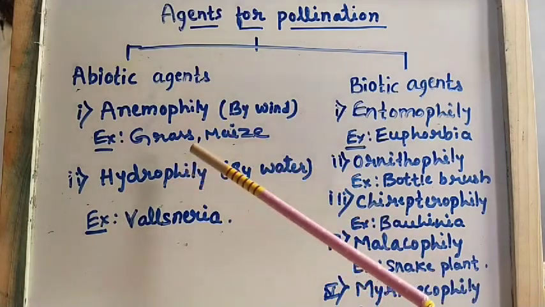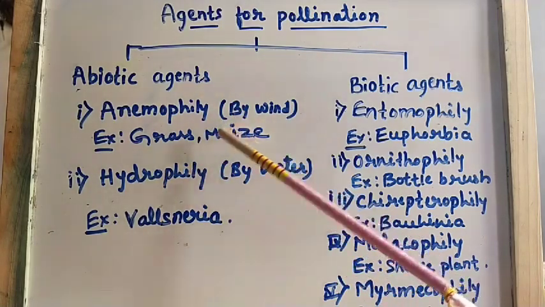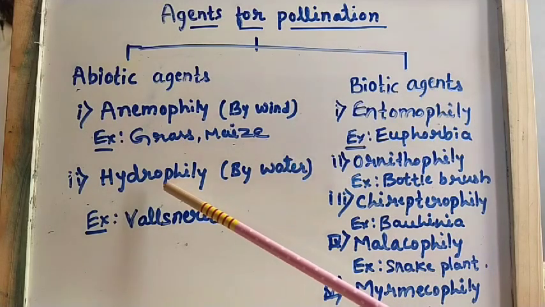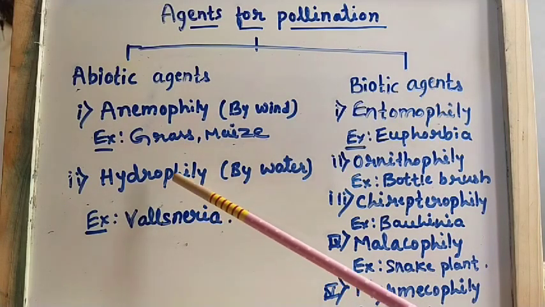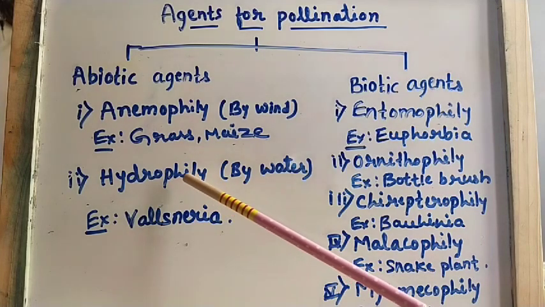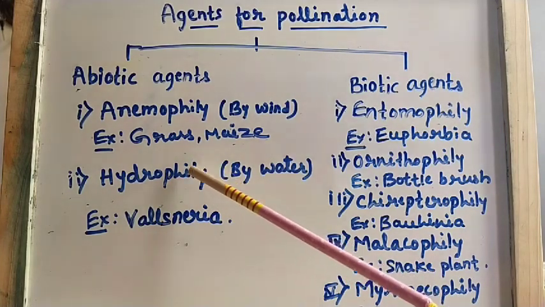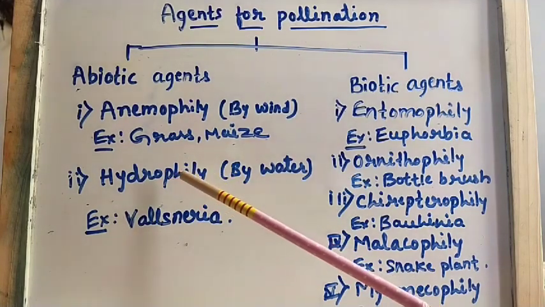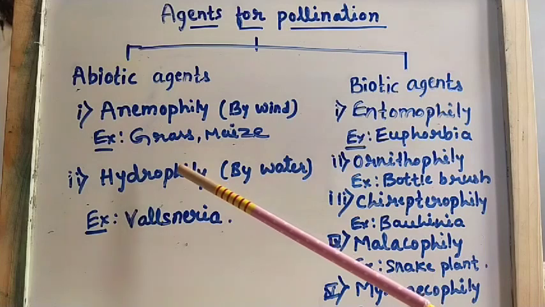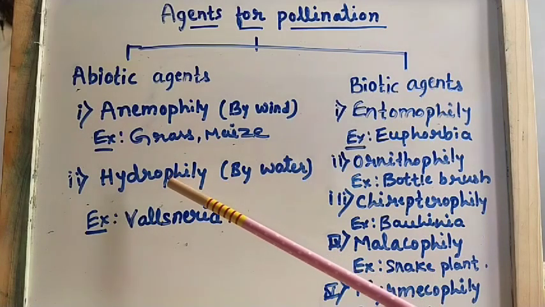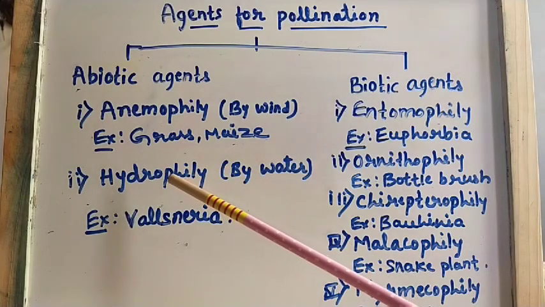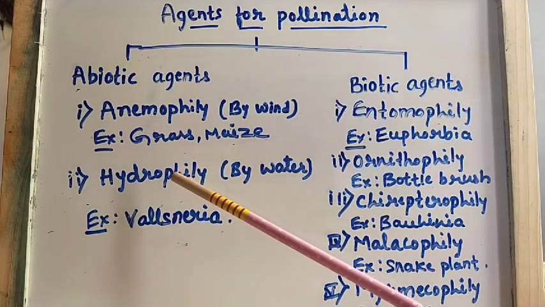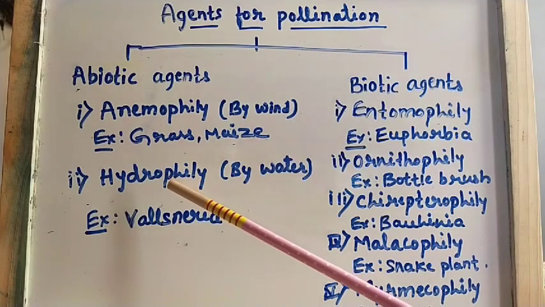Here pollination takes place with the help of water, and it is known as hydrophily. Pollination which takes place with the help of water is not common in angiosperms. It is very rare. Only in some plants can we see hydrophily, that is, pollination which takes place with the help of water.